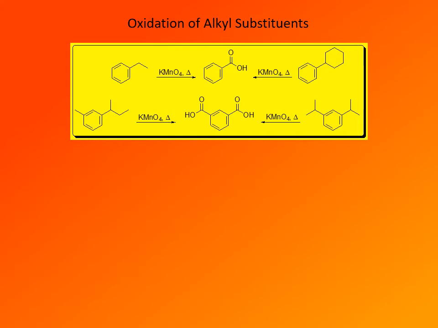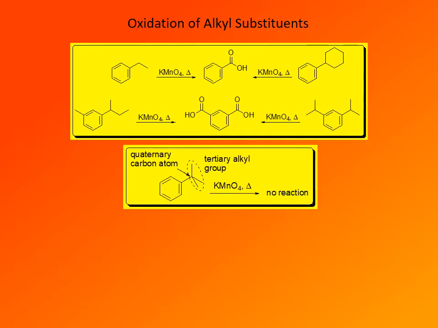As you can see, we cannot determine what the original substituent was, only what its position was, whether the benzene was mono- or disubstituted, as in this case. And you can see that two meta-substituted benzenes give the same product, and two monosubstituted benzenes also give the same product. One limitation to this method is that the carbon atom attached to the benzene ring must have at least one proton to be oxidized. So a quaternary carbon atom does not undergo oxidation. That means a tertiary alkyl substituent attached to a benzene ring does not undergo oxidation, and that was also used as a diagnostic test for a tertiary alkyl group attached to a benzene ring.